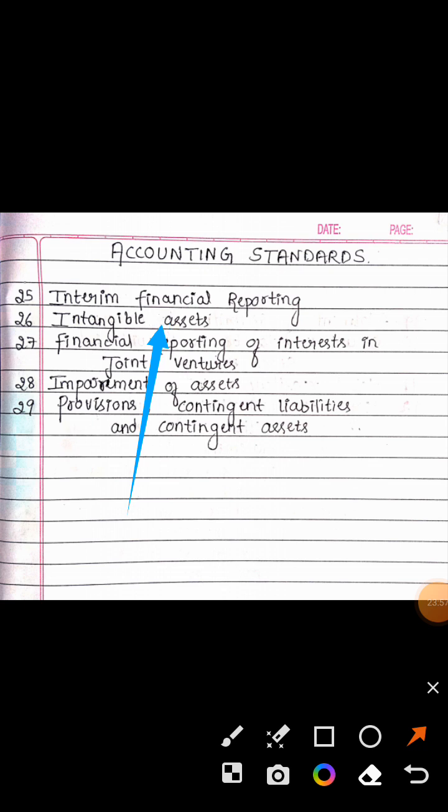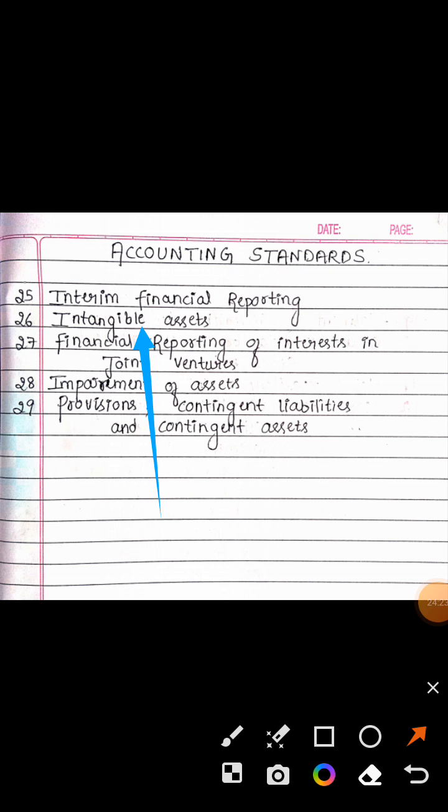Okay, next. AS 26. That is intangible assets. What is intangible assets? Something which you cannot see, which you cannot touch, but as per the accounting rules you can certainly feel.